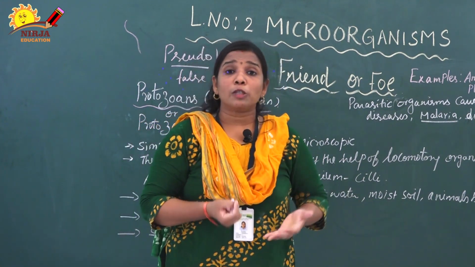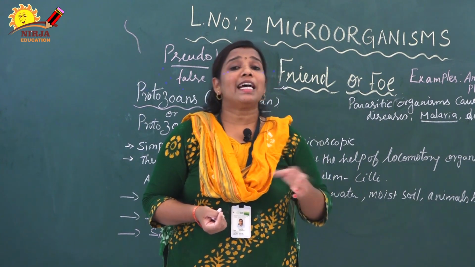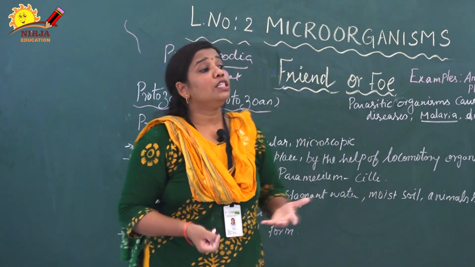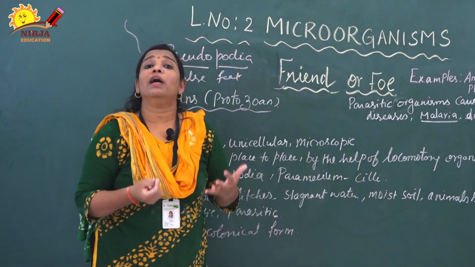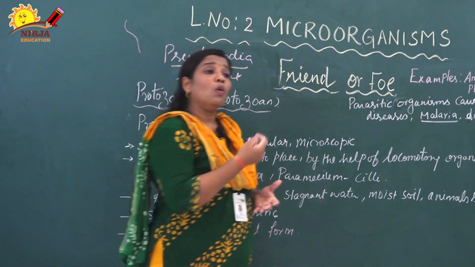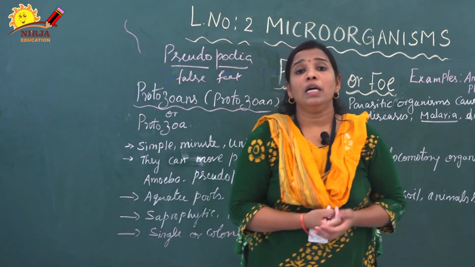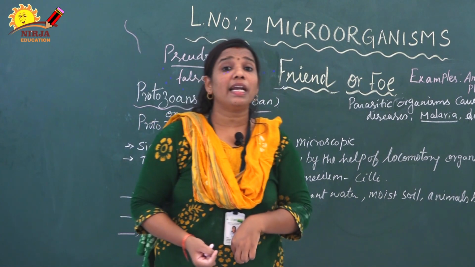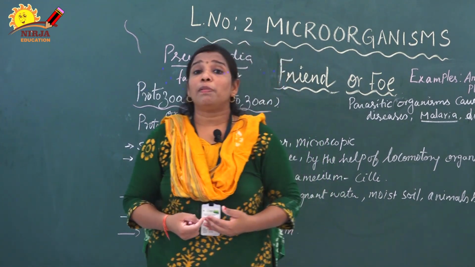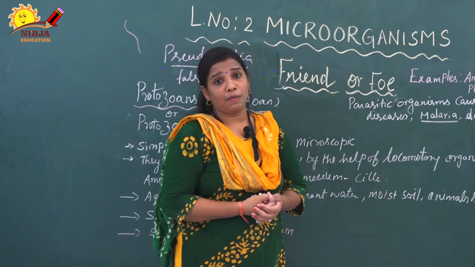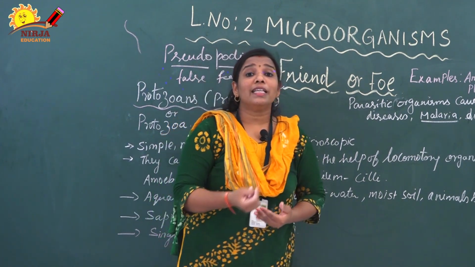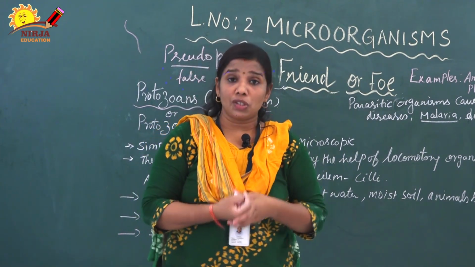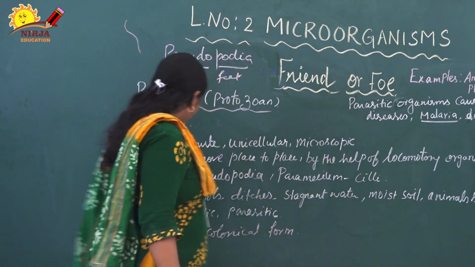Example, plasmodium. Plasmodium is present inside the human body as well as the mosquito's body. It derives food from the mosquito as well as the human body, and in human beings it produces the disease called malaria. Likewise, there is another variety of amoeba called endamoeba, mostly present in water. When we drink contaminated water, it gets into our digestive system, starts multiplying, and produces amoebic dysentery. So these parasitic organisms take benefit from our body and at the same time give harmful effects like malaria and dysentery.